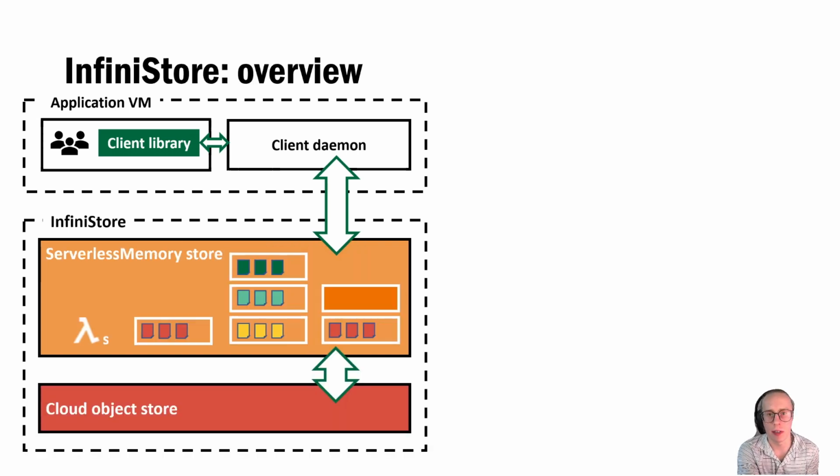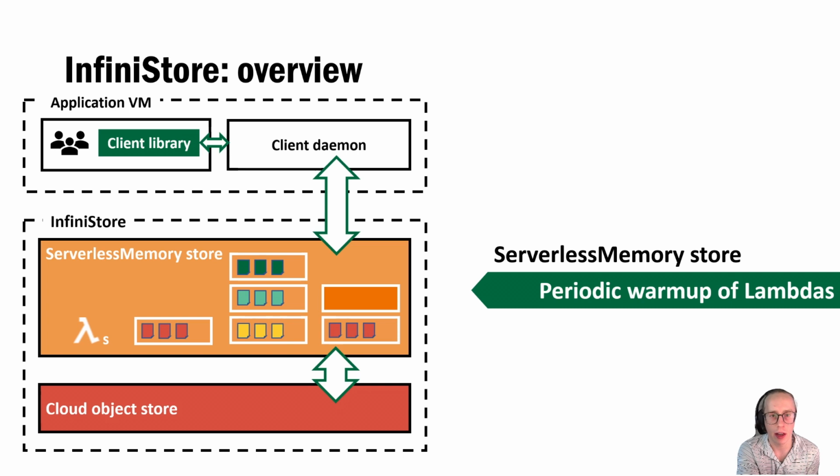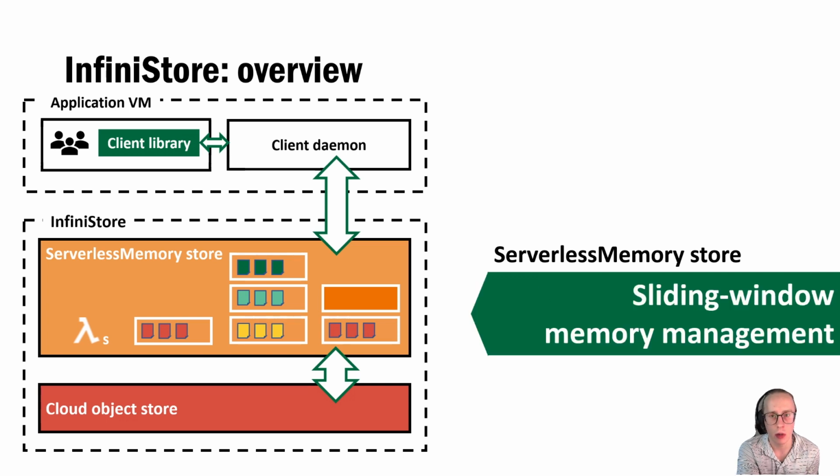In contrast, InfiniStore approaches function memories in a unique way. You can conceptualize the memory within each serverless function instance as disaggregated memory pages, analogous to those found in programming languages and virtual memory. We collectively refer to the provisioned memory across all active serverless function instances as a serverless memory store. Like InfiniCache, the serverless memory store periodically invokes functions to keep functions alive. We propose a sliding window memory management policy in serverless memory to achieve elasticity.